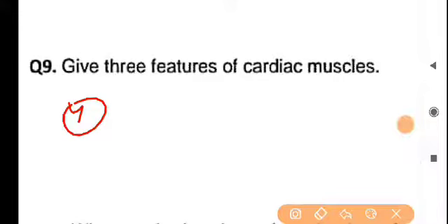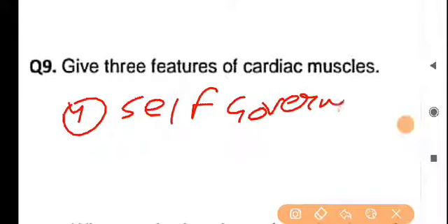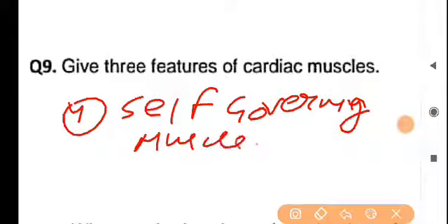It is not controlled by the brain. It is a self-governing muscle. Self-governing muscle means it acts as per the self-governing system. Later, if you are in a higher class, there will be terms regarding the SA node and AV node that help to operate the overall cardiac muscle, so that